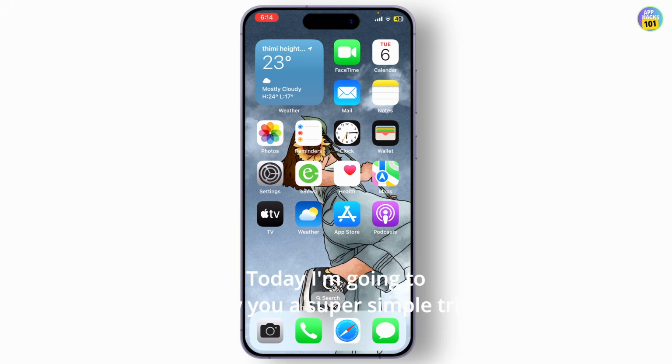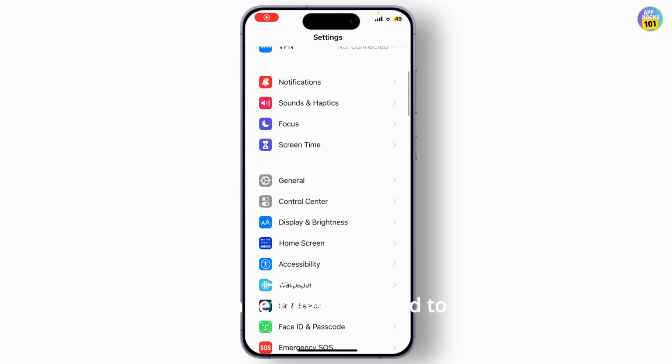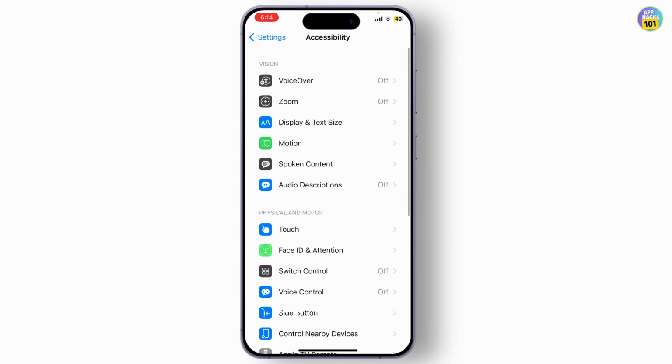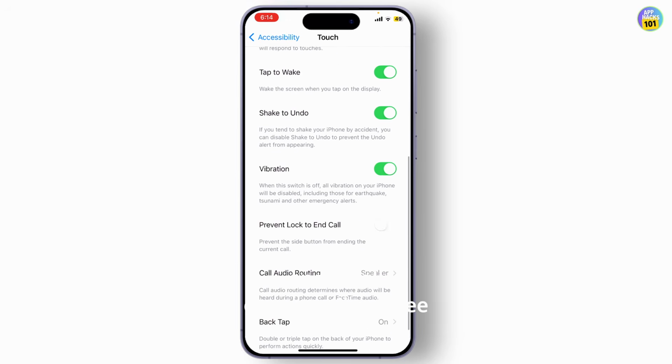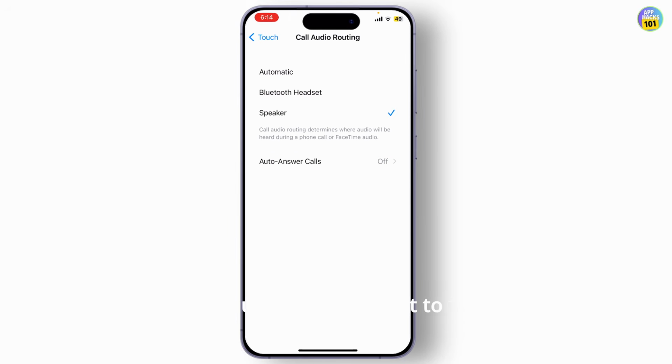Today I'm going to show you a super simple trick to fix that annoying echo sound problem on your iPhone. First things first, you need to go to your settings. Once in settings, you need to scroll down until you find accessibility. Now in accessibility, tap on touch and scroll down until you see call audio routing. Here, make sure that the call audio routing is set to automatic.